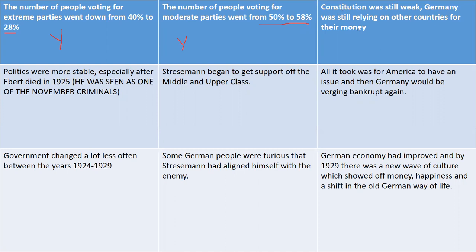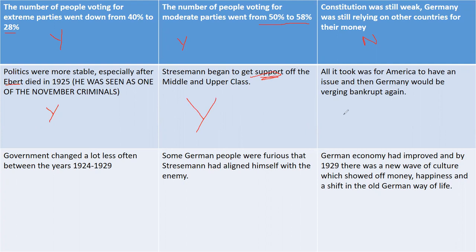Germany was relying on other countries for their money. That suggests that Stresemann did not work, because if something went wrong in America, there's problems. Politics were more stable, yes. Was that fully because of Stresemann? Some people argue it was because of the death of Ebert in 1925. Stresemann began to get support of the middle and upper class, yes, but I can't stress enough, it was only some support because some were still angry at losing their money during the hyperinflation crisis.